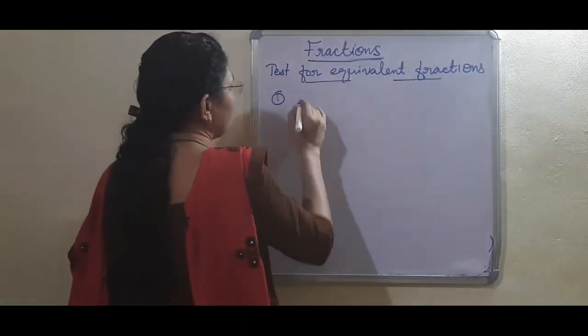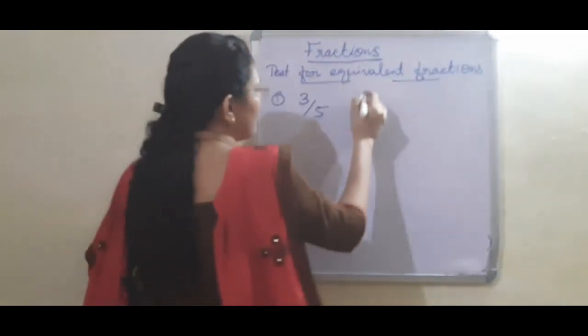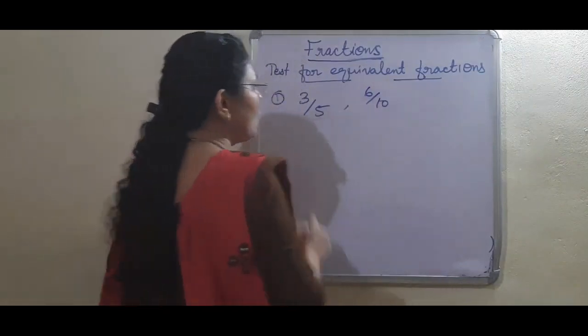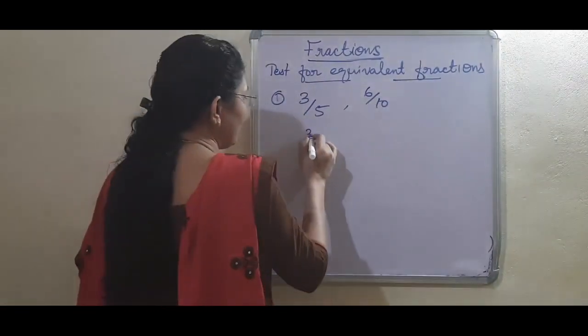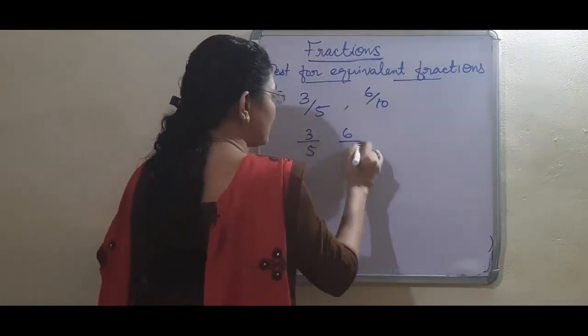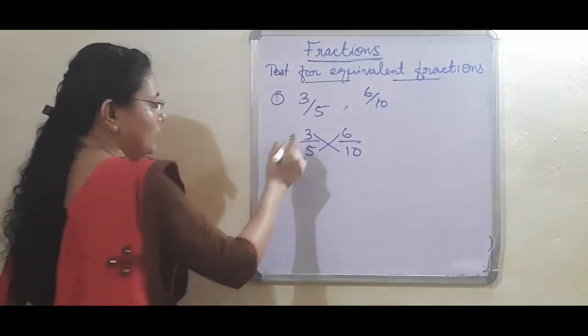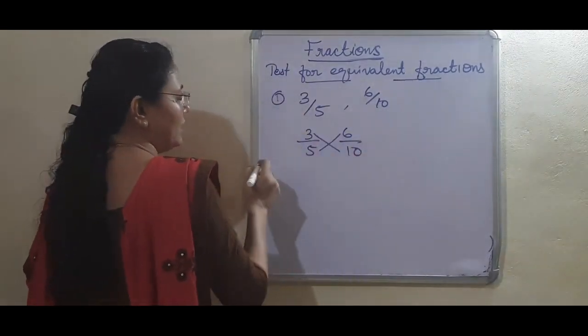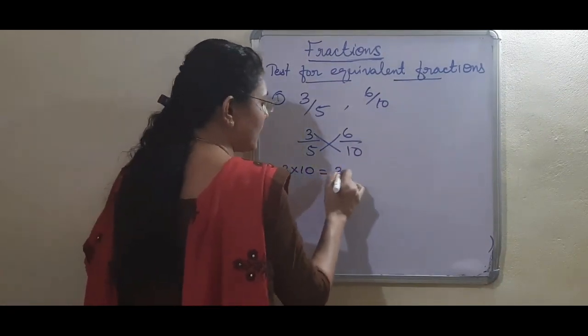First question: 3 by 5 and 6 by 10. These are the two fractions. We have to check whether they are equivalent or not. First, we write both these fractions and then we cross multiply like this. First 3 multiplied with 10: 3 into 10 is 30.